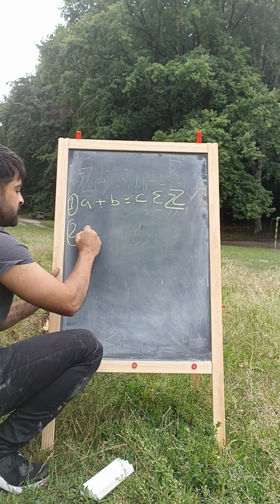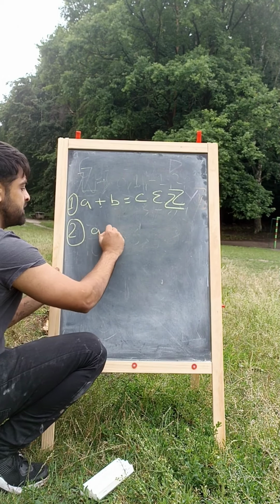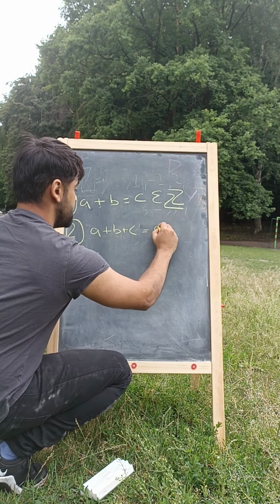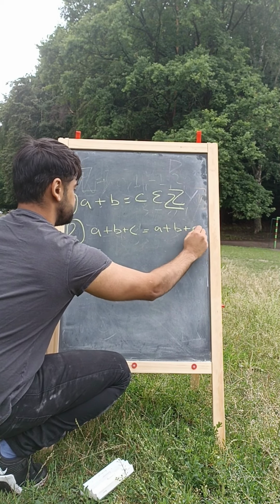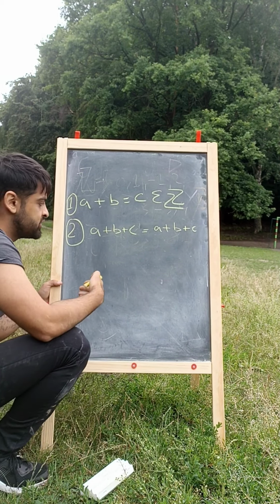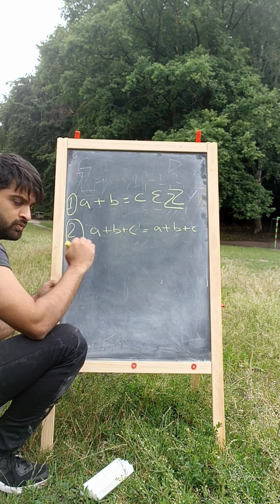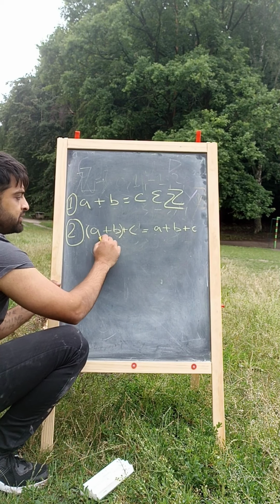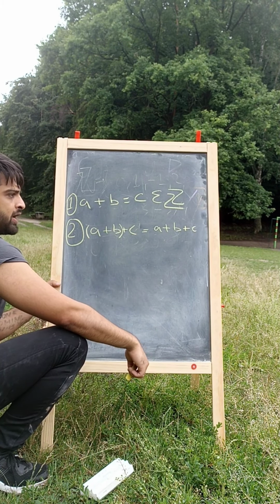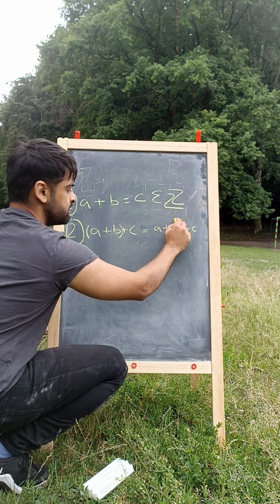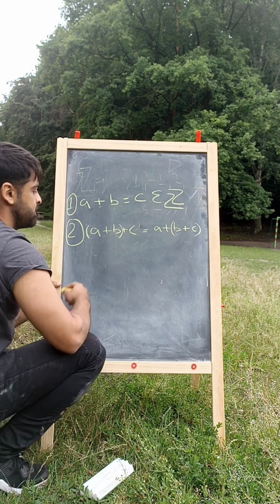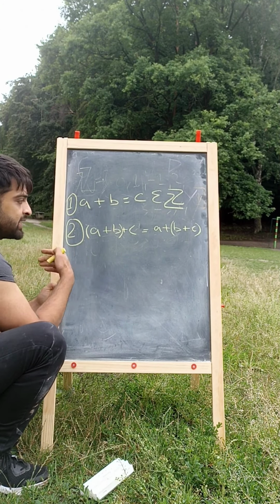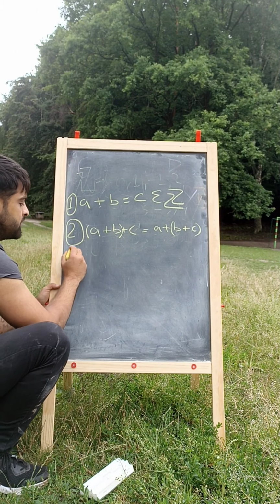The second is A plus B plus C is equal to A plus B plus C, and the order in which I perform this operation will not matter. So I could add A and B and add the result with C, or I could add B and C and add the result to A, right? And in either case I would get the same answer. So that is the second thing which is common to all numbers, right?